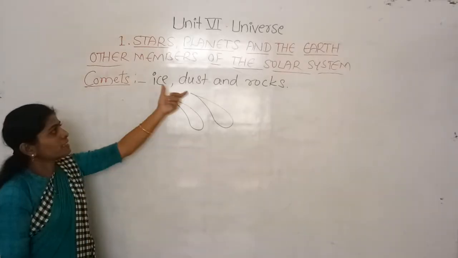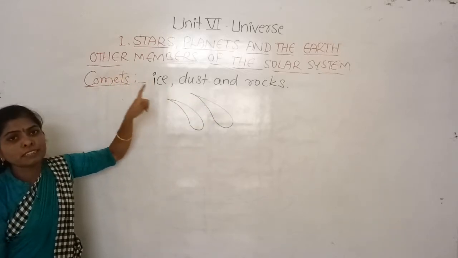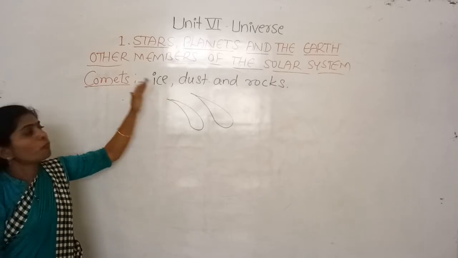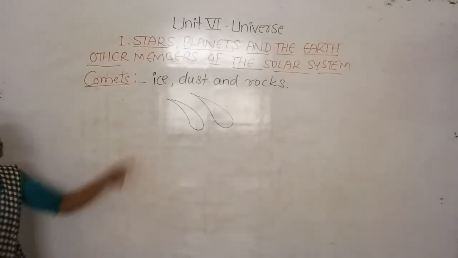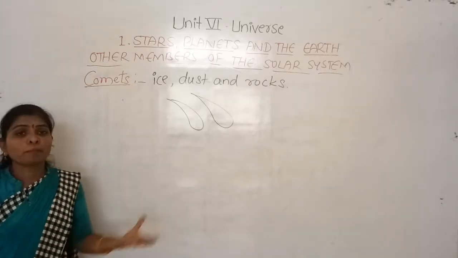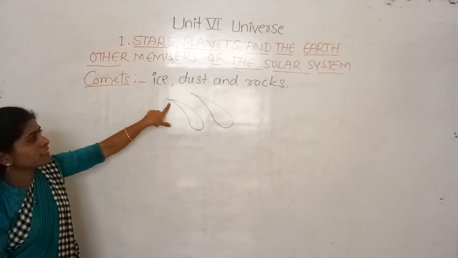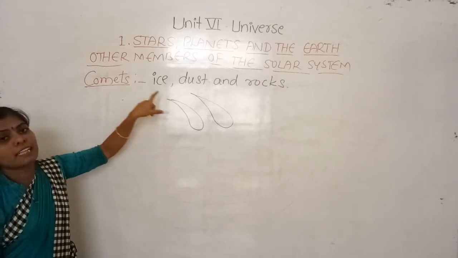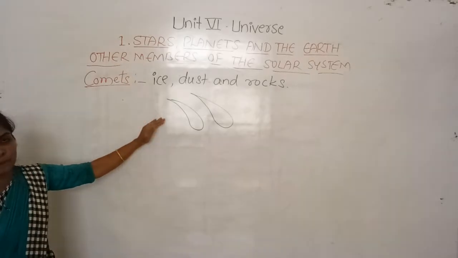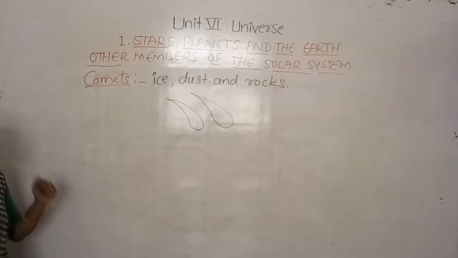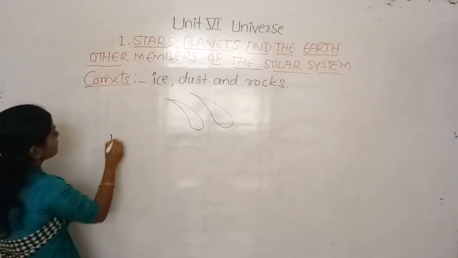So when the ice, dust and rock particles that make up the comets come closer to the sun, the frozen part gets evaporated and turns into a gaseous state. This is called the tail of a comet, and its direction is opposite to the sun. Okay, this is how the comets will appear. And one comet, the name is Halley.